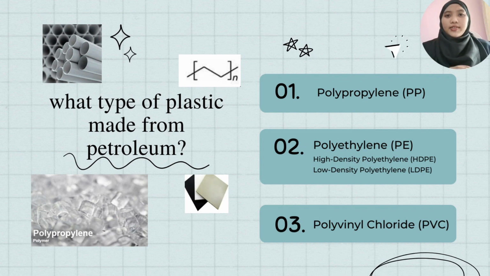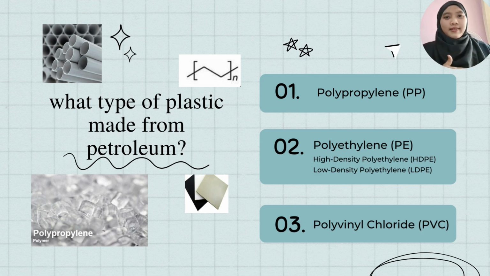It is often used in packaging. The third type is polyvinyl chloride, PVC. This type of plastic is used in construction and pipes because of its strength and durability. These plastics are typically made through human industrial systems.